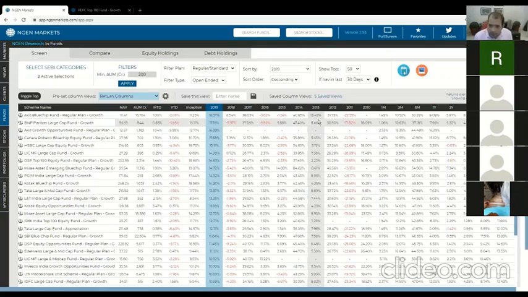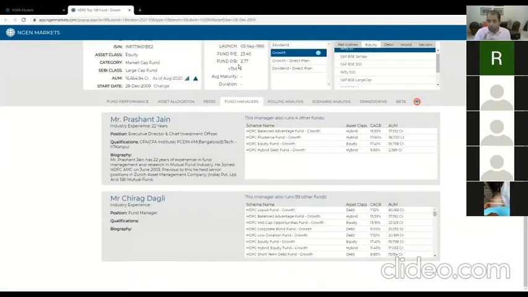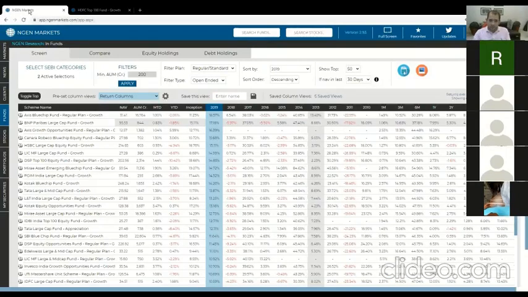There's another question about alpha made by fund managers. Yes, we do have fund manager data for who the fund managers for a particular fund are. However, I believe what you're asking is whether we track the fund manager as they move through different funds, and what kind of alpha they've made over time.